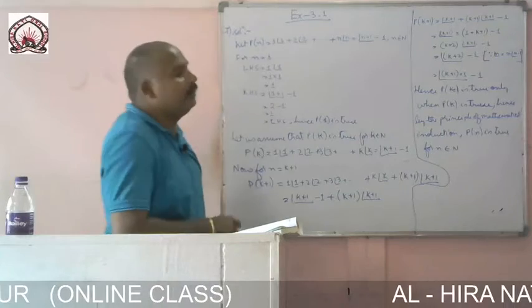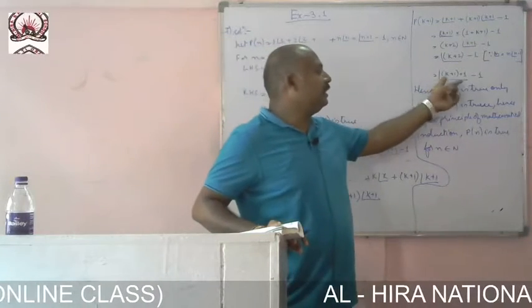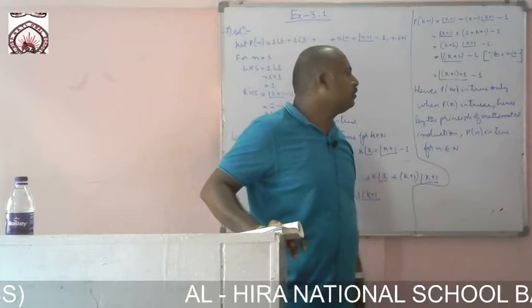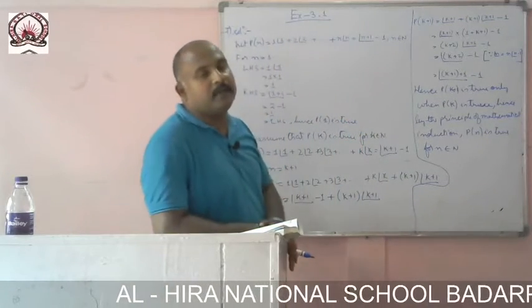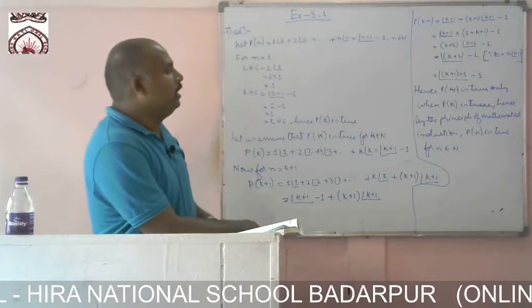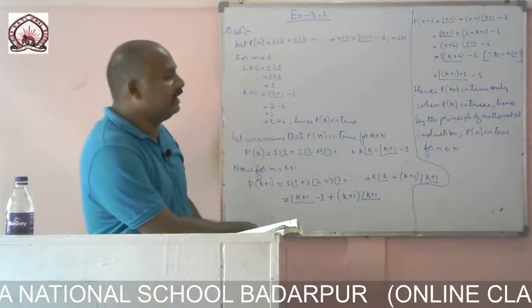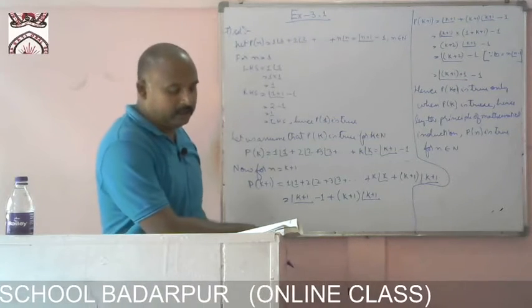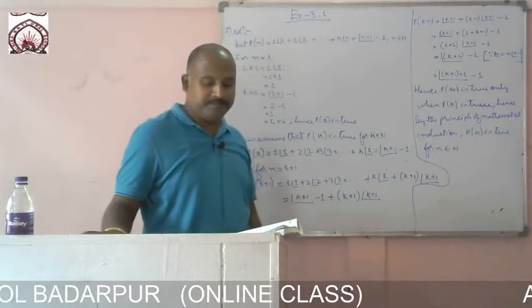After solving we get the result k plus 1 factorial minus 1. So P of k plus 1 is true only when P of k is true. Hence by the principle of mathematical induction, P of n is true for n belongs to natural numbers. Clear?